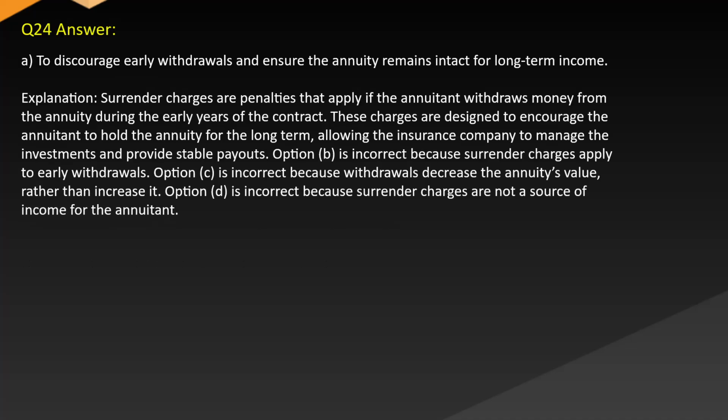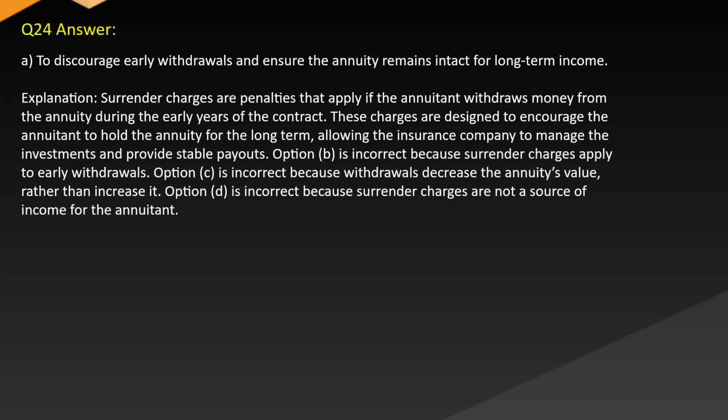Answer A. To discourage early withdrawals and ensure the annuity remains intact for long-term income. Explanation. Surrender charges are penalties that apply if the annuitant withdraws money from the annuity during the early years of the contract. These charges are designed to encourage the annuitant to hold the annuity for the long term, allowing the insurance company to manage the investments and provide stable payouts.